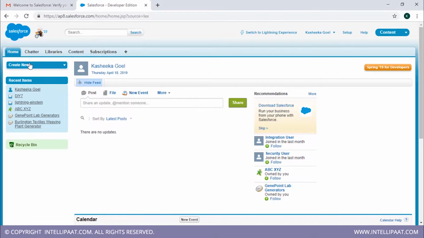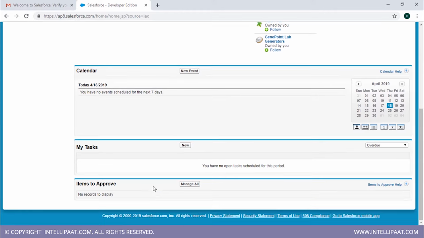So everything that you can do in the classic version, you can do in the lightning version, yet there are few things that are available in the lightning version only, which are not available in the classic version. Alright, so let's just quickly have a tour of this particular version.